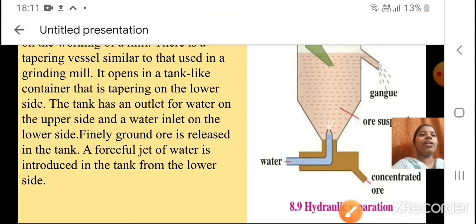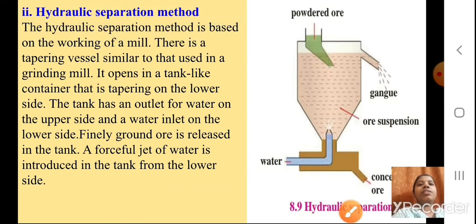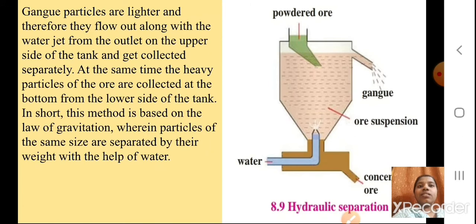Okay, students, I hope till here it's clear. Yes, so we'll proceed. Gangue particles are lighter and therefore they flow out along with the water jet. Can you see gangue coming out in the diagram? The lighter gangue particles flow out with the water jet from the outlet on the upper side of the tank and get collected separately. At the same time, the heavy particles of the ore are collected at the bottom. Can you see the dark brown color at the bottom? Yes, that is our concentrated ore.